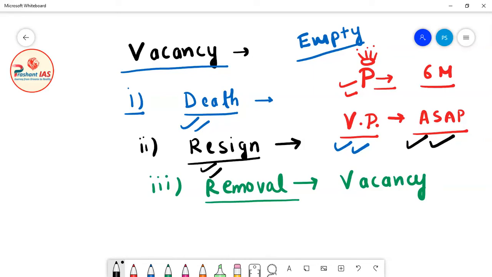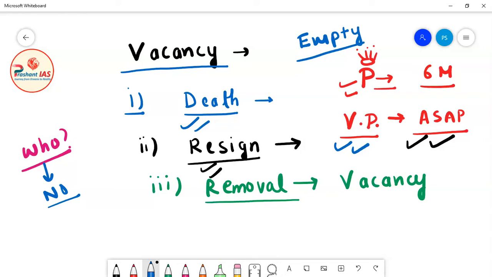Now friends, the question arises: if there is a vacancy in the office of the Vice President of India, then who will work as the Vice President of India? Who will take the seat? The answer is that no one will take the role of Vice President.